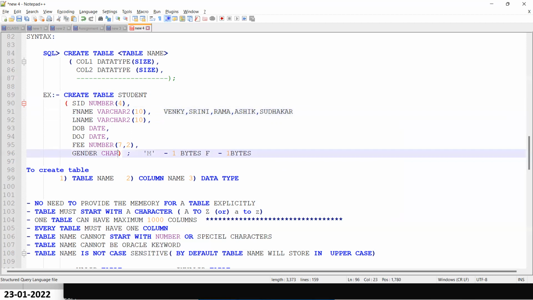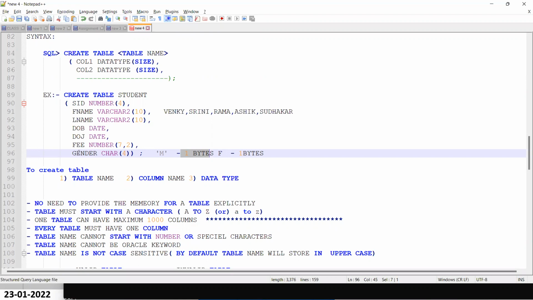Here, if you declare char of 4, but you are inserting always M or F, 1 byte only. The remaining 3 bytes are always wasted for every row. If we have 1000 rows, 1000 into 3, 3000 bytes of storage wasted. If we have 1 lakh into 3, 3 lakh bytes of storage will get wasted.